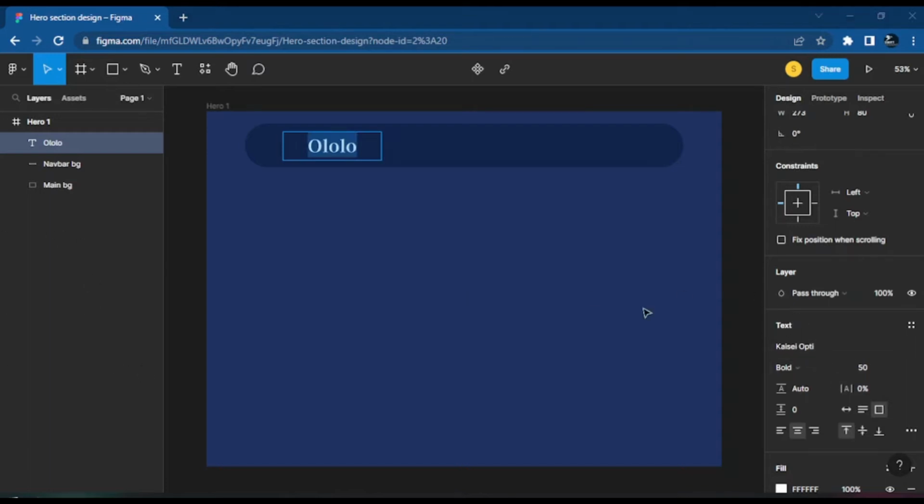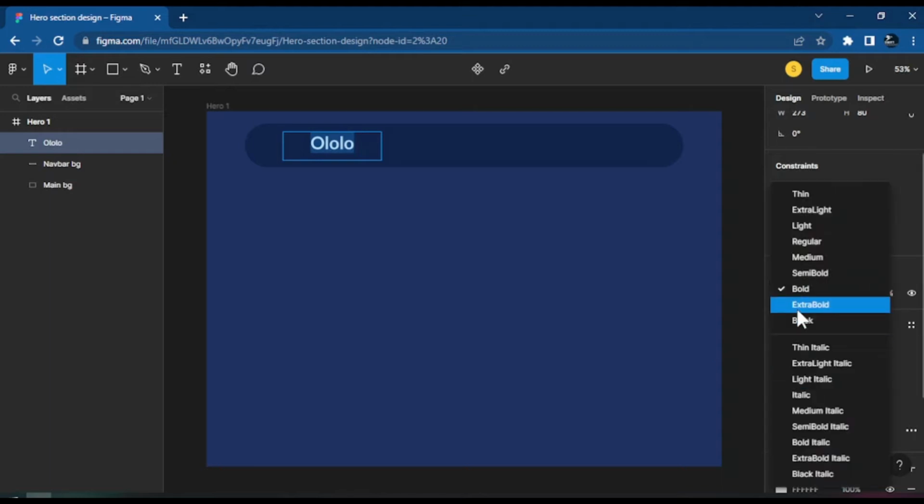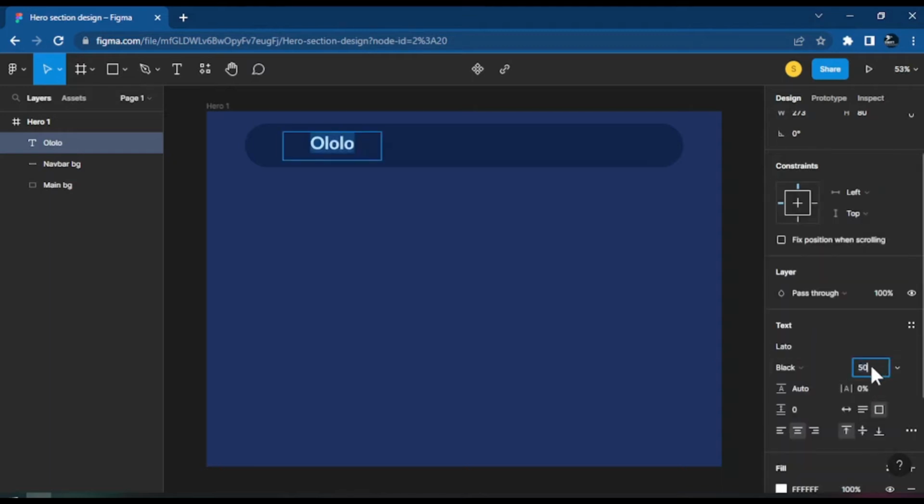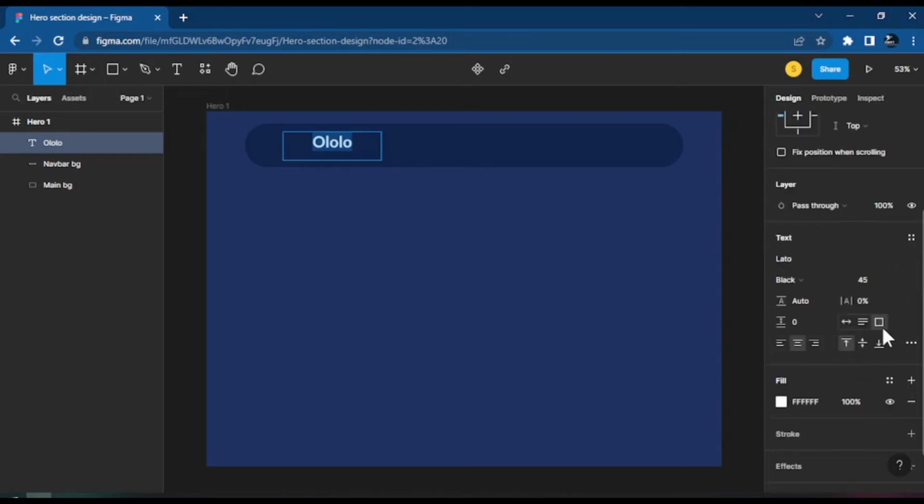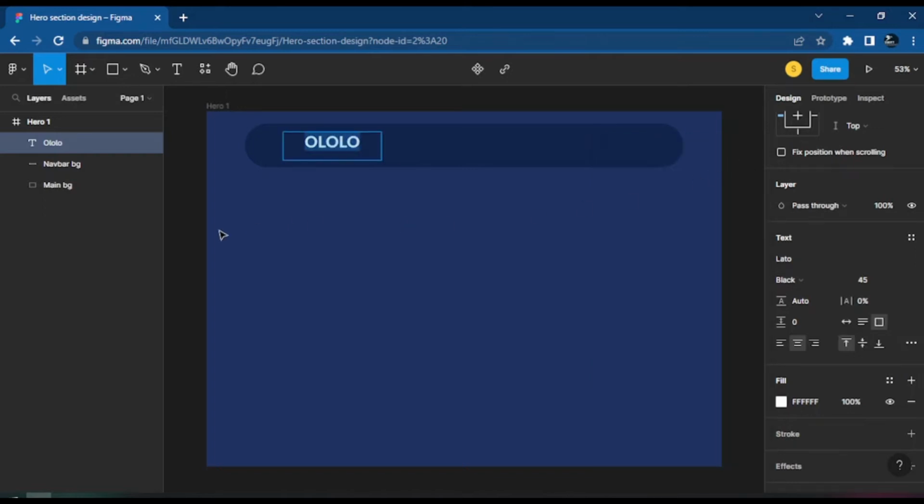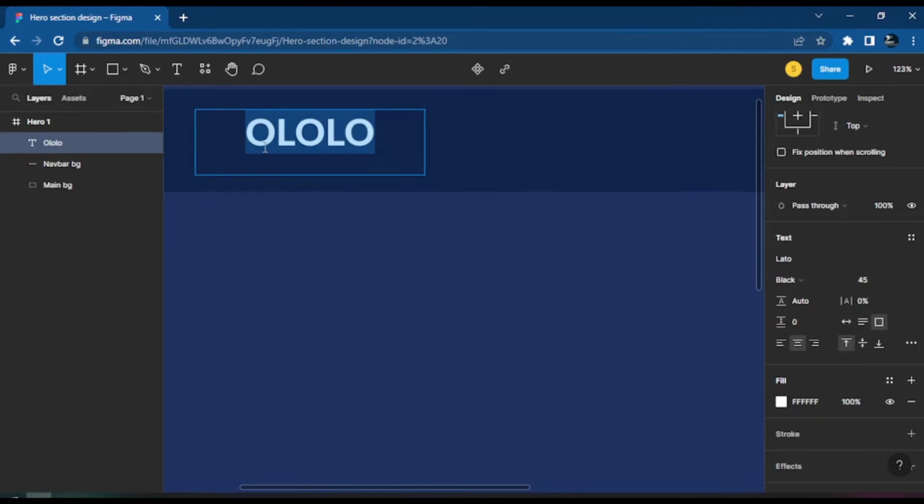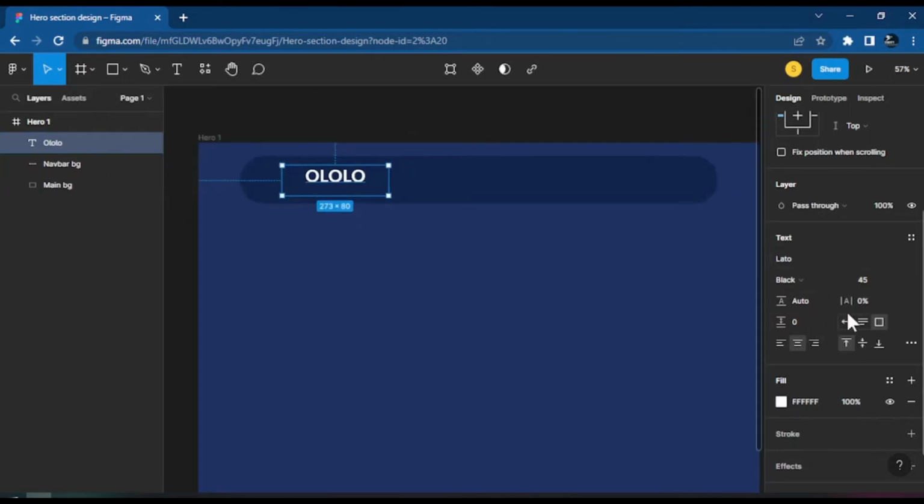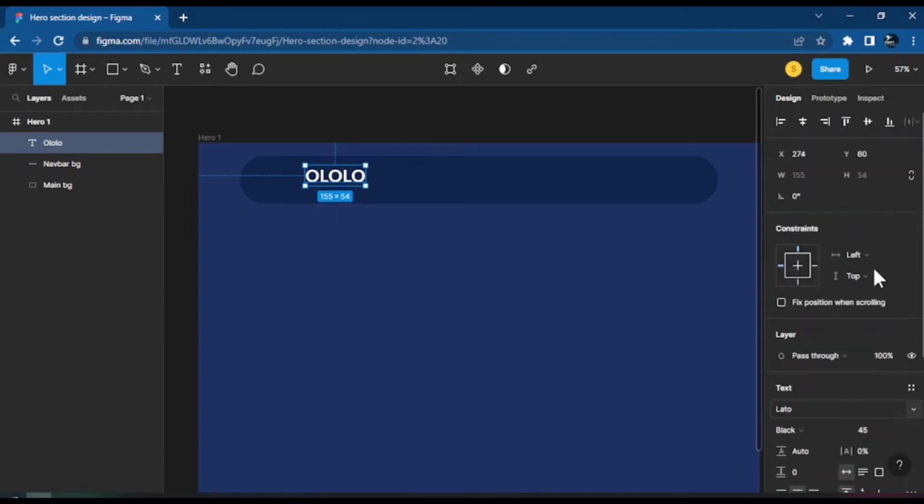So if you come here, without selecting the text, let's change the font family. Let's use Lato, or anything better to call on these days. And then we want to make the text a bit different. Let's make it black first, and we can make the font size 45 for now. Another thing I would like to set is the font case. So now we set that like this. Let me zoom in. So we get this Ololo text here, which is just the name of our fictional company.